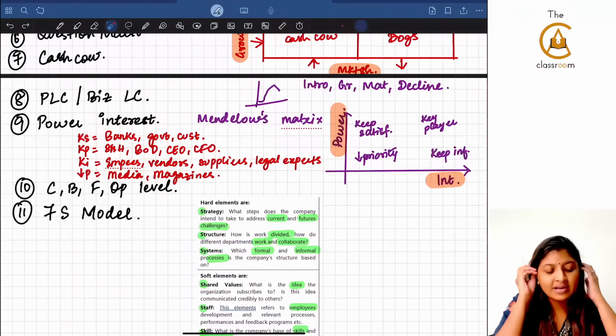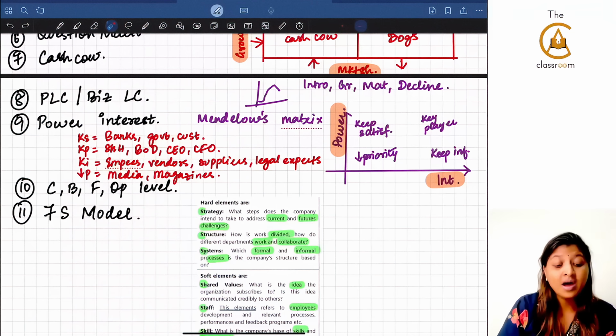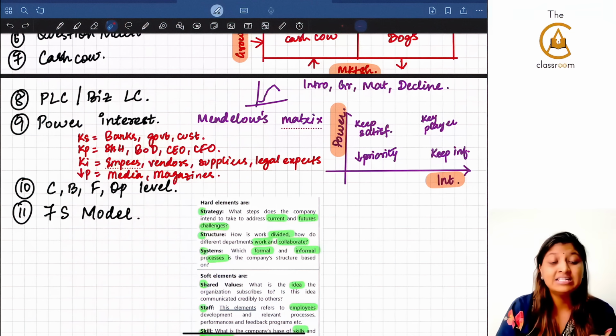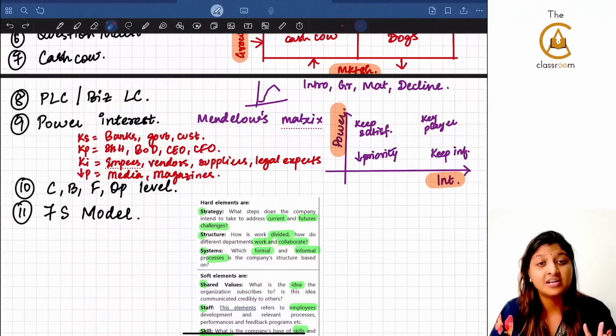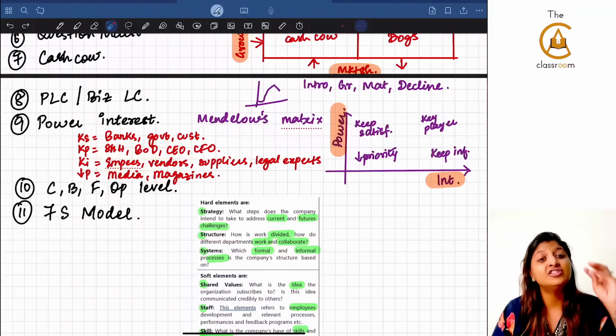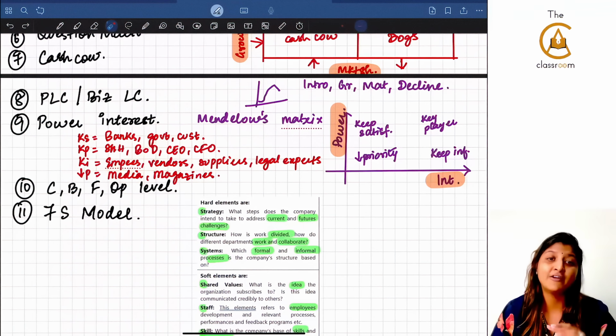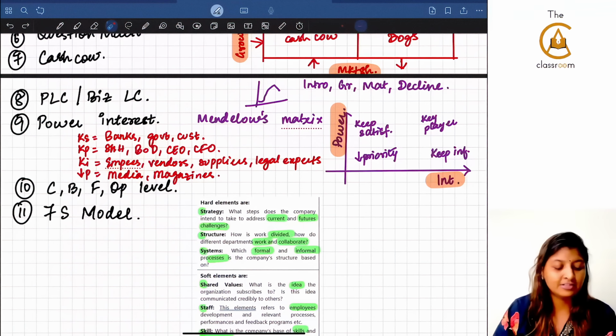Now going to concept number 10. They can ask who the people are at the corporate level, business level, functional level, or operational level, or they can even give you a strategy and ask whether the strategy is formulated at the corporate level, business level, functional level, or operational level. So either way they can test this concept.